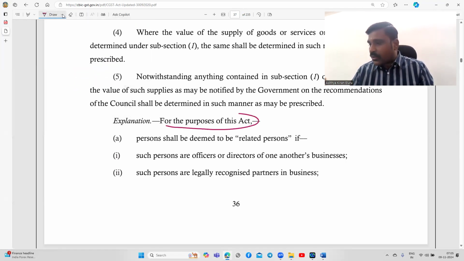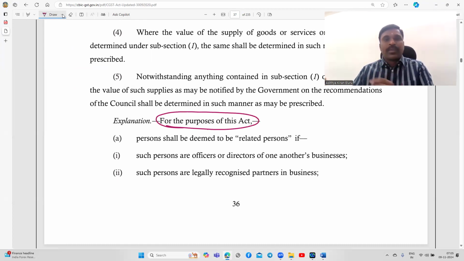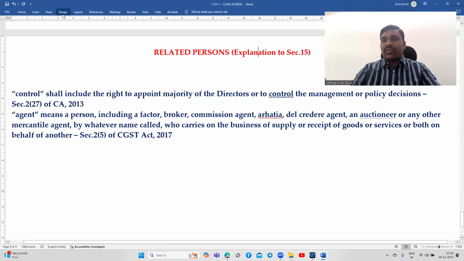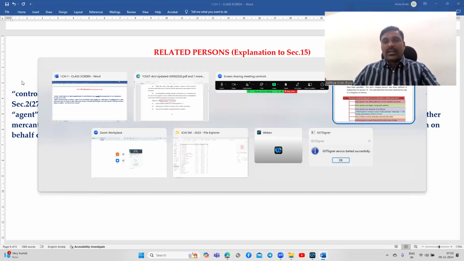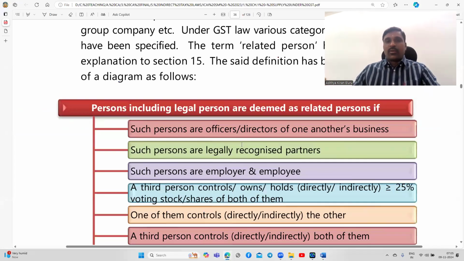Be careful: whenever any definition is given other than in section 2, you first look at the applicability of the definition. Next, now we'll read the definition, which is the same as given in the ICAI board material.